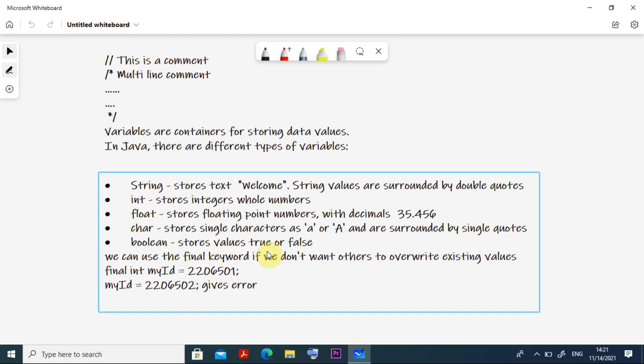Then sometimes for declaring a variable we can use the final keyword. For example, if I declare an integer myId and put something, then I put myId as another number, then the number changes. If you want to print that one, it changes.